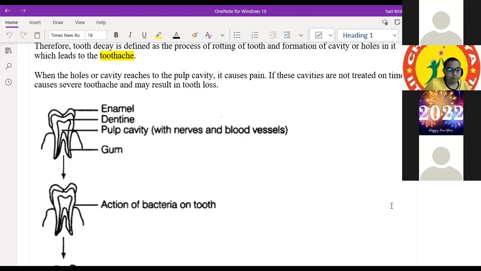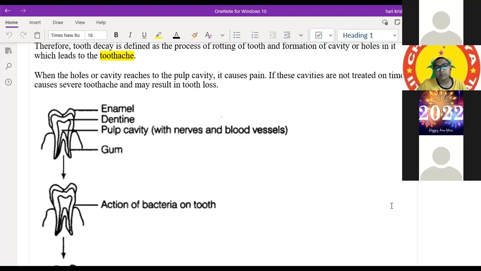Good, Raghav. So that's why we should not eat sugary items before sleeping. Or if you eat, you have to drink some water afterwards, so that whatever sugar items are left in the mouth will go into the digestive system, that is the stomach. That is the first thing. Brushing twice a day is the second best option to avoid tooth decay.